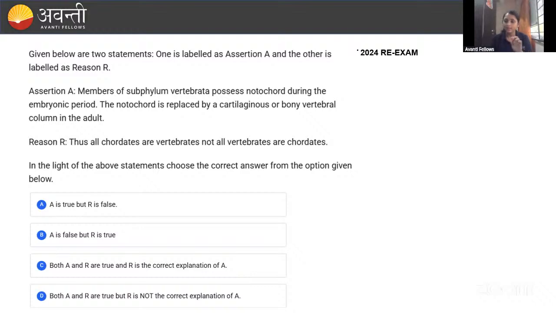And the reason: all the chordates are vertebrates, but not all the vertebrates are chordates. What you have to do? First, verify whether the assertion is correct and whether the reason is correct. After that, compare whether the reason explains the assertion.